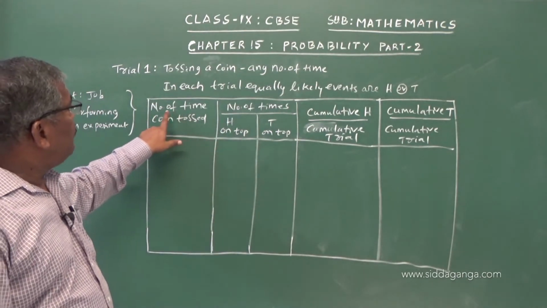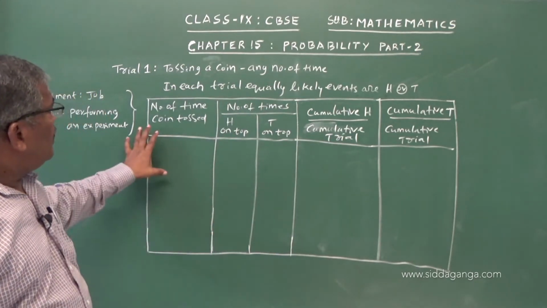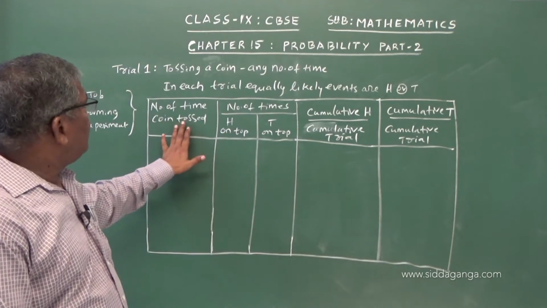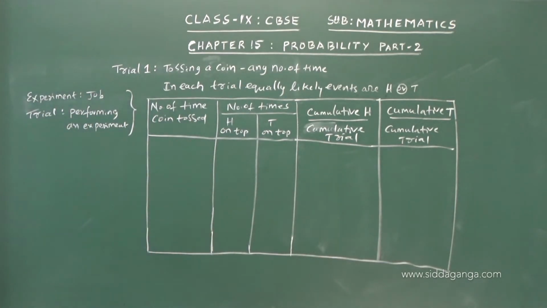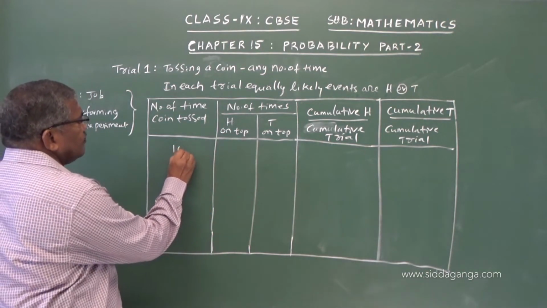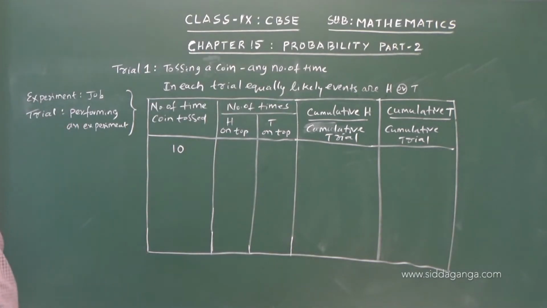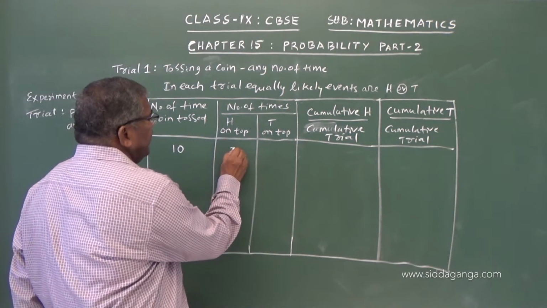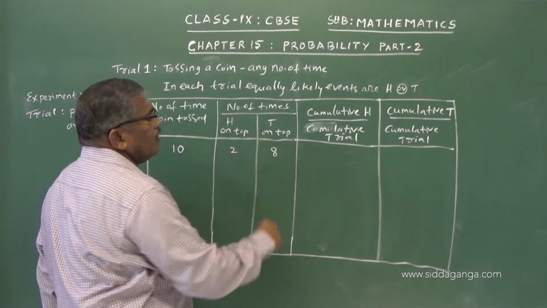If you perform this tossing of a coin several number of times and tabulate the data like this, we record the number of times the coin is tossed. Let us say the coin is tossed 10 times in one series, and 2 times we got head and 8 times we got tail on top.